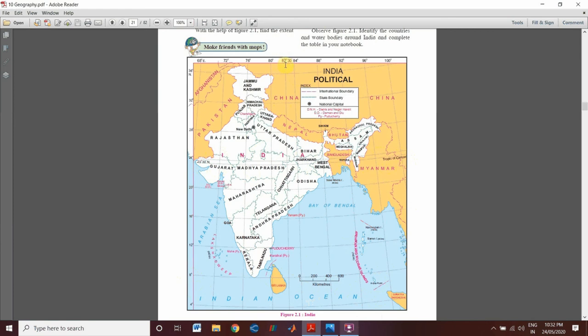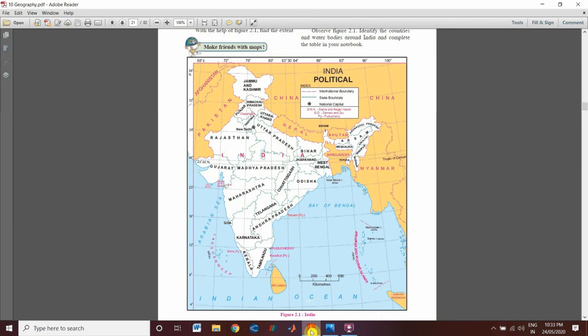Can you see here this longitude, 82 degree 30 minutes east? This longitude passes through the middle of Allahabad. Allahabad is in Uttar Pradesh. This longitude you can see till down. This IST of India is ahead by 5 hours 30 minutes of Greenwich Meridian time. That is the prime meridian, which I will show you later on.